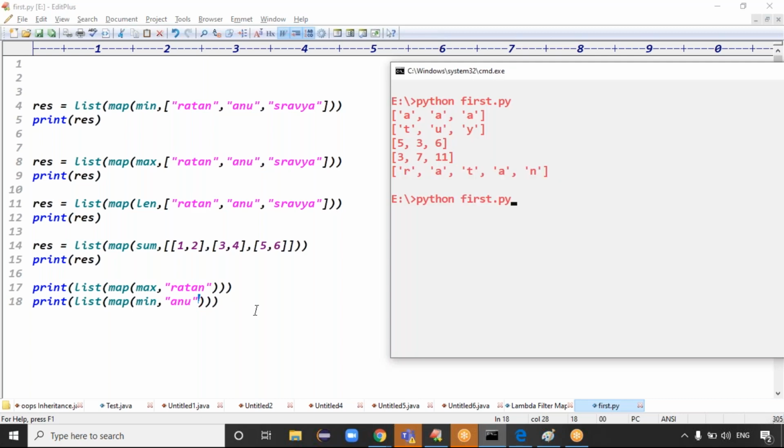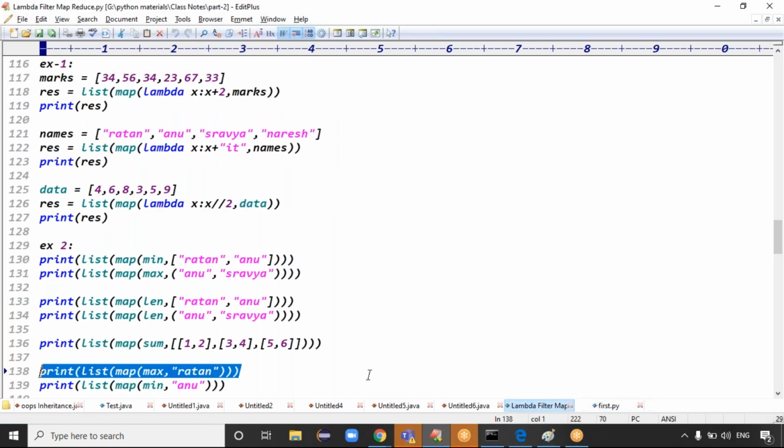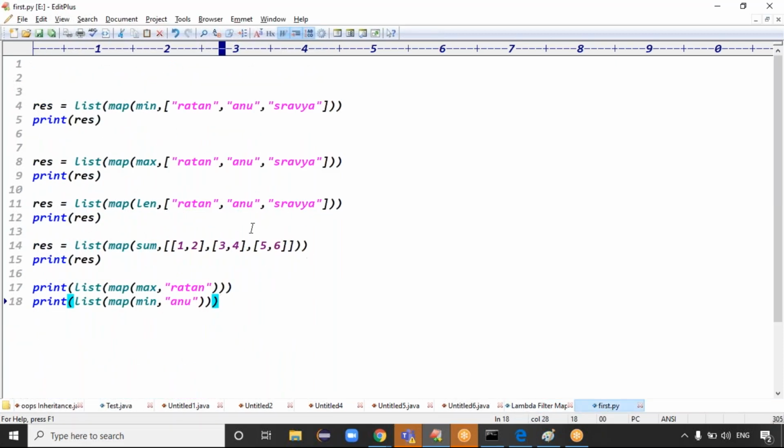You'll get Anu, the complete data, because it takes character by character. For the first character, the minimum is that character only. For the second character, the minimum is that character only. For the third character, that character only, right? Guys, are you clear now? Yeah, that is the second example about this data. The second example of the mapper is clear.